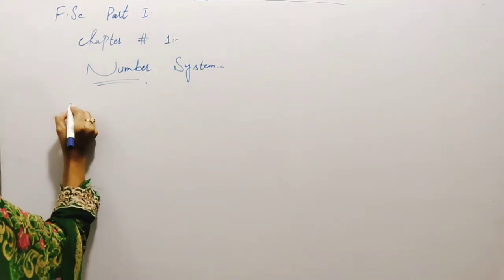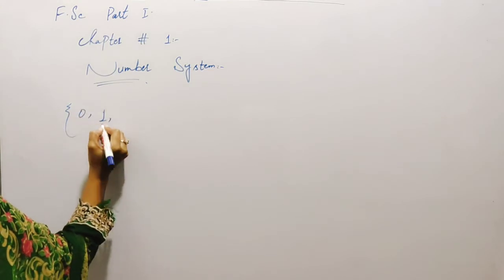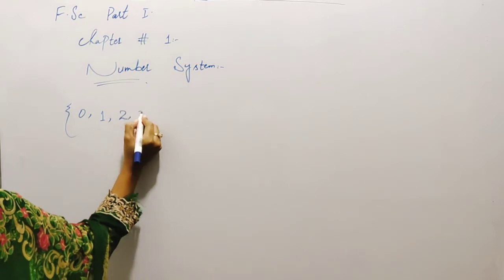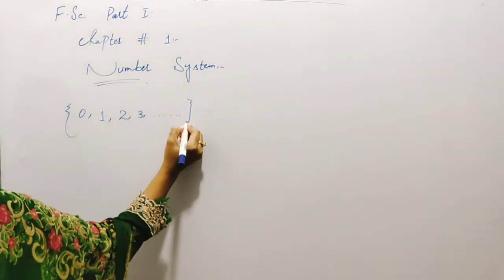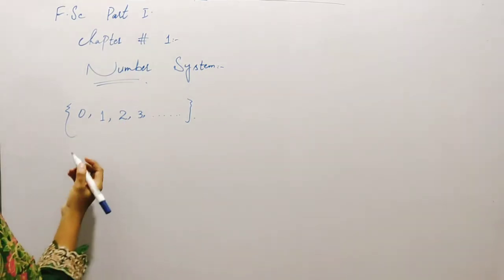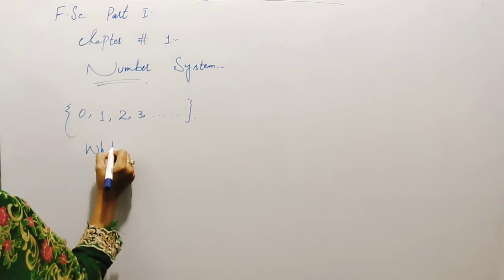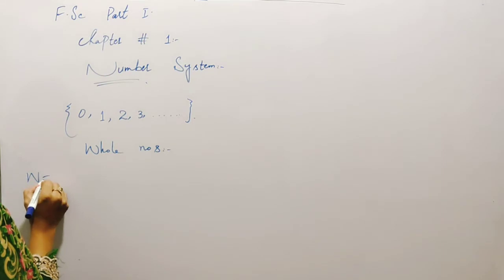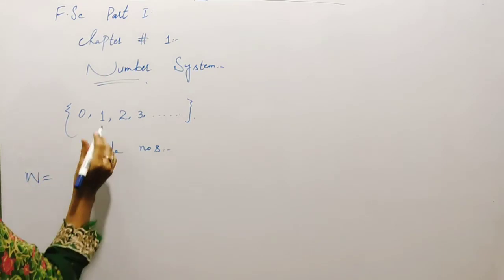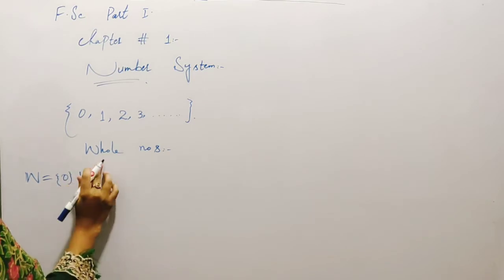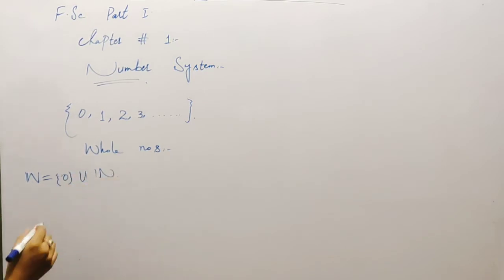So we have another set: 0, 1, 2, 3 and so on, to count things and to solve equations like this. So this was the whole numbers. What are whole numbers? Whole numbers is equal to 0 union natural numbers. This is the whole numbers.